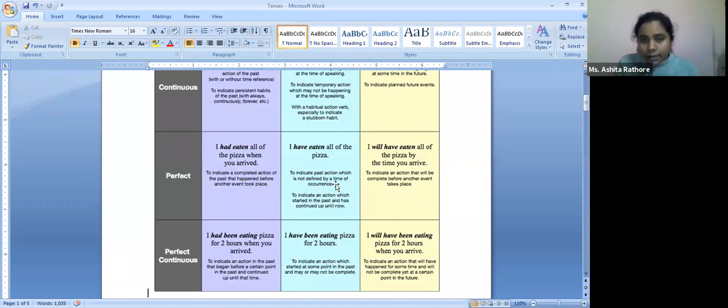Okay. Now, again, this can also be used for a particular action that has started off in the past and is continued up till now. Okay. I have just completed my homework. So you're writing it down, you're just finishing, so the relevance is there. Your past action is just getting completed, and then you're moving towards the next action.